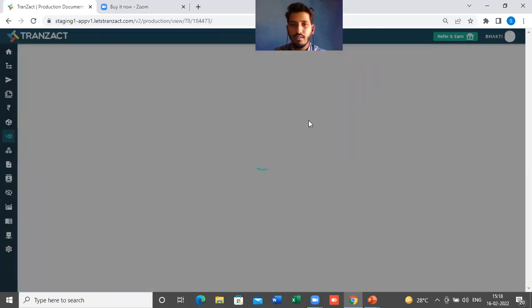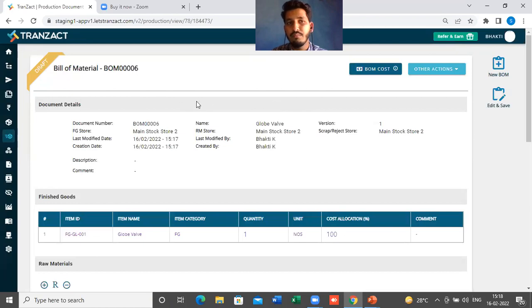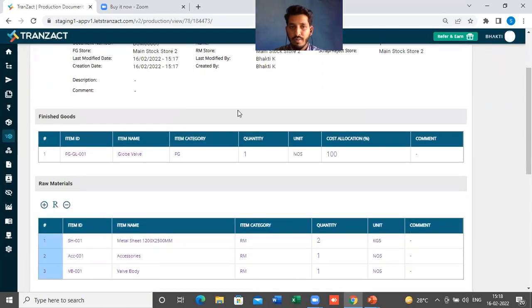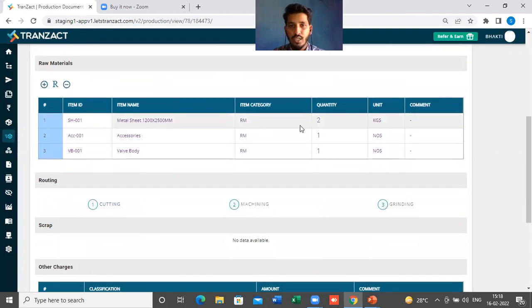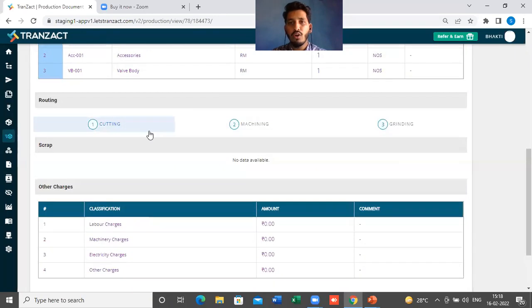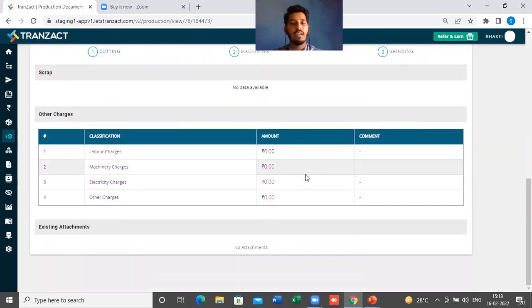So this is how it will show me in my draft stage. If you see on the left hand side on the ribbon, there is a draft option, bill of material BOM number 6, draft stage, right? It is showing me the stage here. In the document details, you will see the finished good details here. Globe wall is my finished good. We have added the raw material here, so it will look like this: metal sheet 2 kgs, accessories 1 number. And then the routings that we have added, like cutting, machining, grinding. All this data will come here like this.